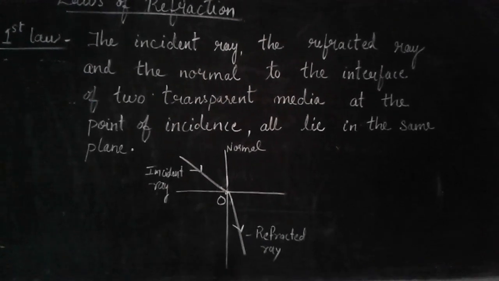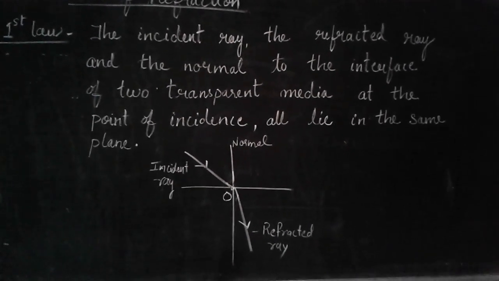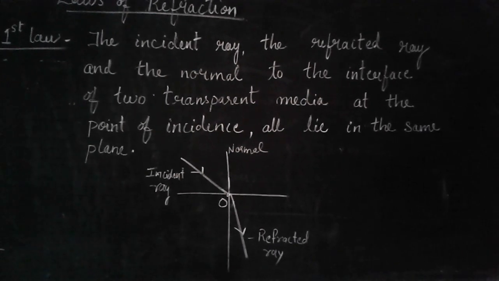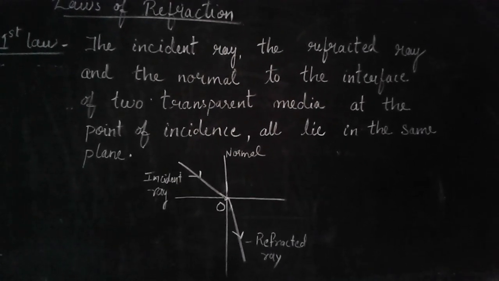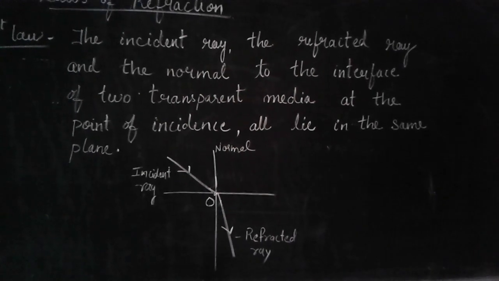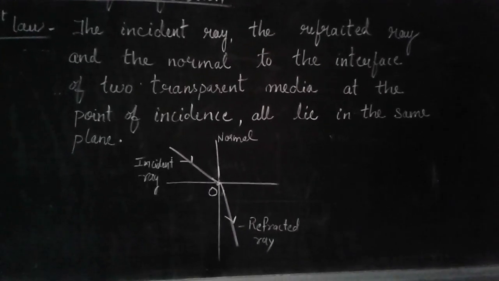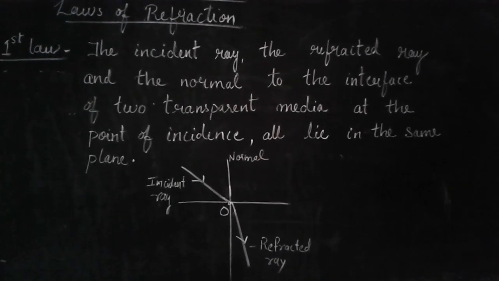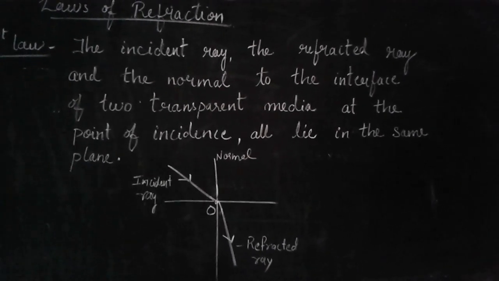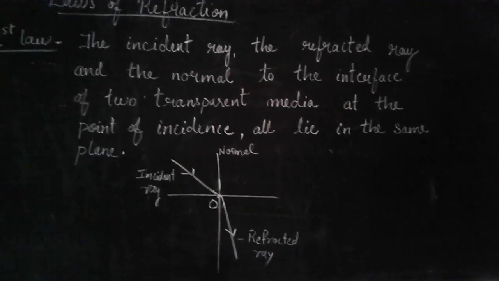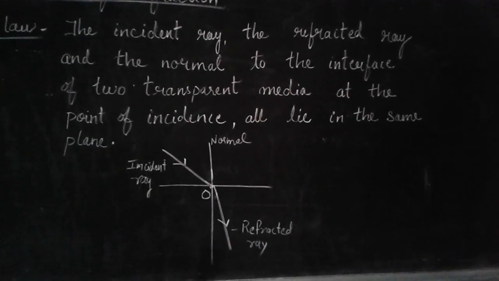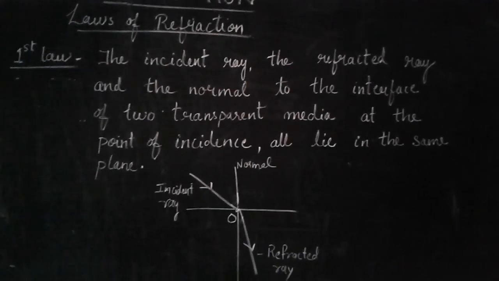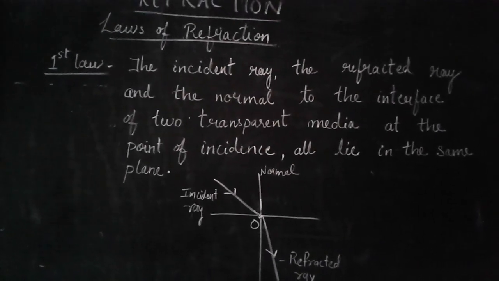You can see here in the ray diagram, three important things are marked: incident ray, normal and refracted ray. All three of them meet at a single point, and that point is known as O. Also, the last line of this law says that all lie in the same plane. That means they lie on the same xy plane. So, the second law of reflection becomes the first law of refraction.